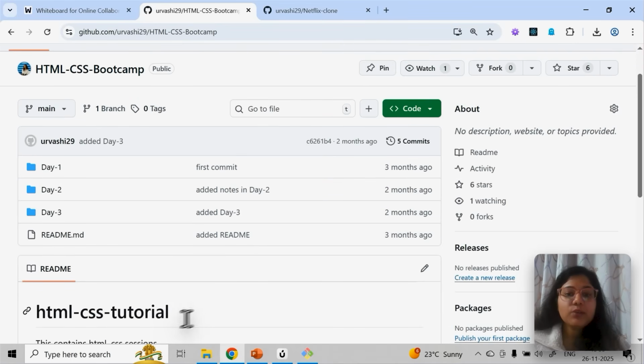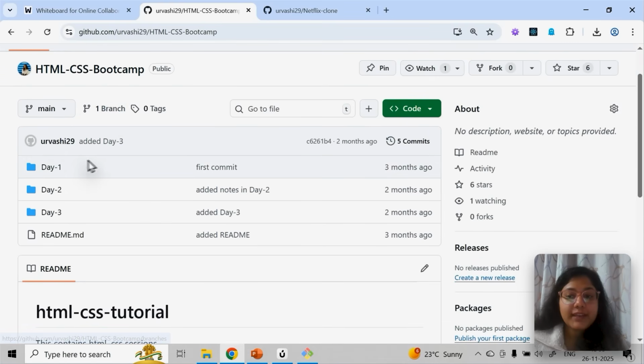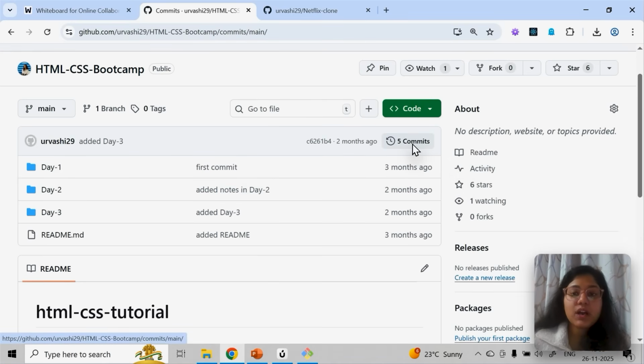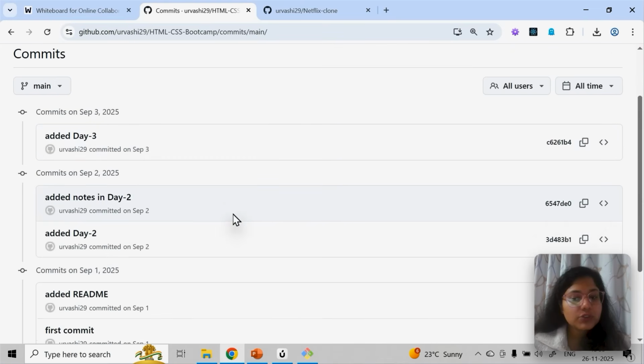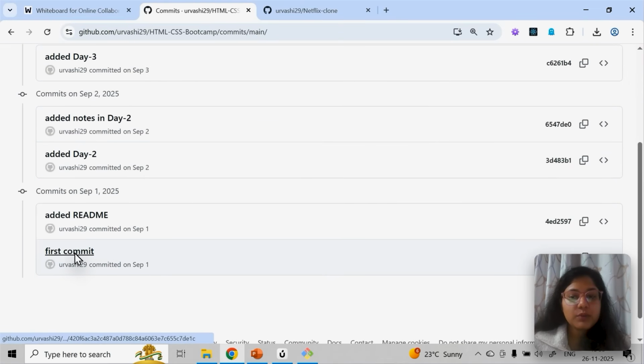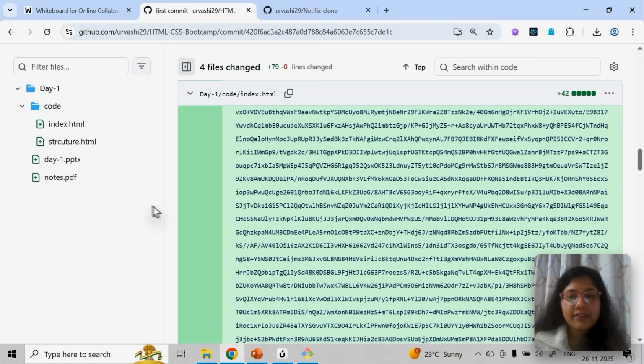This is how it looks when I push the code. You can see the branch, and you can literally see what folders are here, and you can see commits here. I just want to show you commits right now. A commit is the message that keeps track of what changed on what date. You can see September 1, on this repository I did the first commit. This first commit is the message and this is the file I have added.